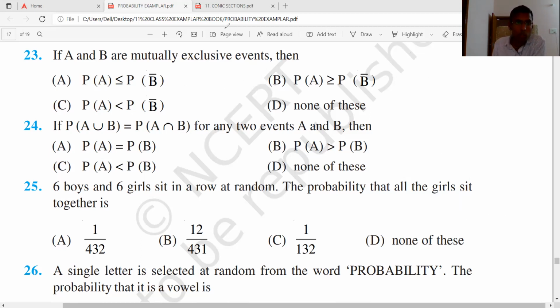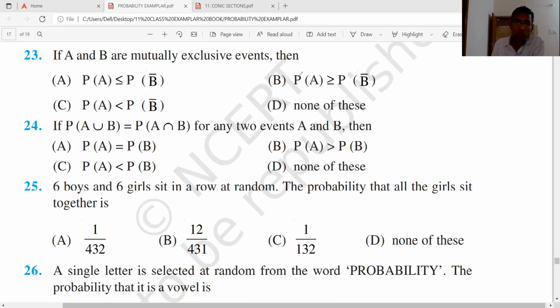Okay, right. The next: probability of A and B equal to probability of A intersection B, for any two events A and B. Then what can you say about this? Probability of A and B is...